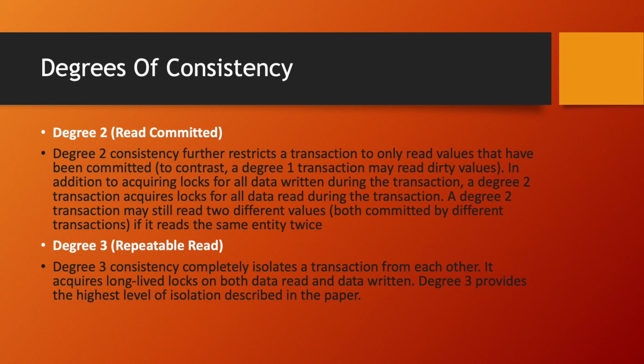Degree 2, that is read committed. Degree 2 consistency further restricts a transaction to only read values that have been committed, in contrast to a degree 1 transaction that may read dirty values. In addition to acquiring locks for all data written during the transaction, a degree 2 transaction acquires locks for all data read during the transaction. A degree 2 transaction may still read two different values, both committed by different transactions, if it reads the same entity twice.